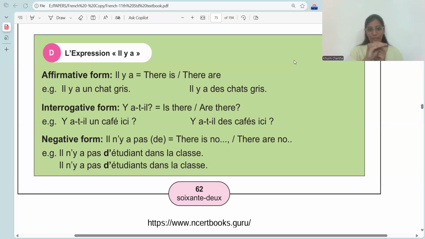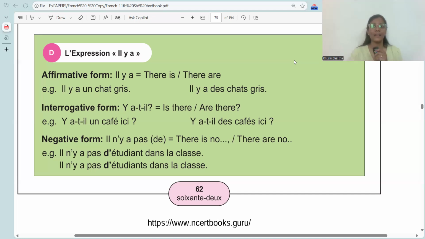In the affirmative form, il y a means there is or there are. Affirmative means positive form. Positive means not negative. Example, il y a un chat gris, meaning there is a grey cat. For plural also we use il y a only. Il y a des chats gris. Everything is plural. Des chats and gris. There are grey cats.